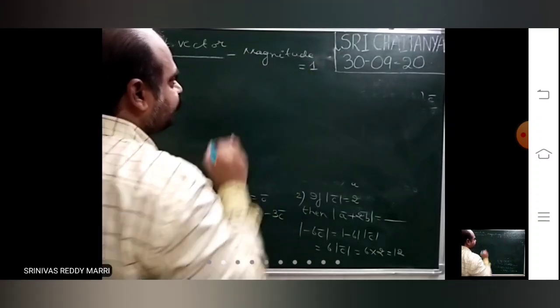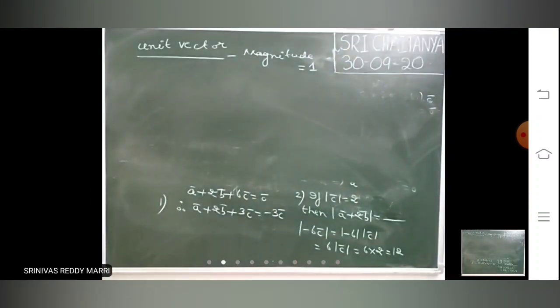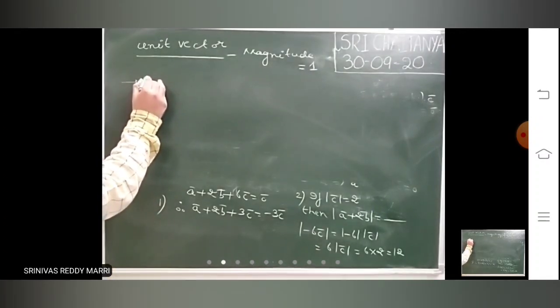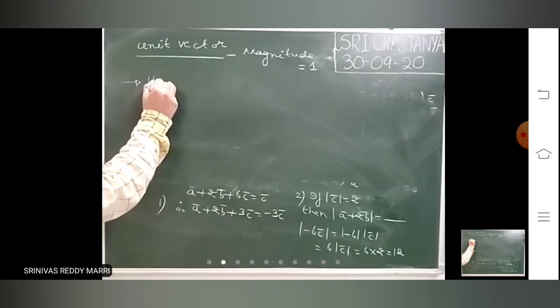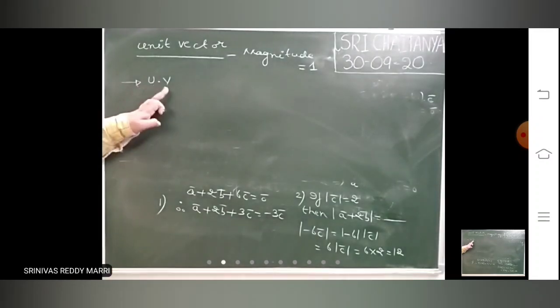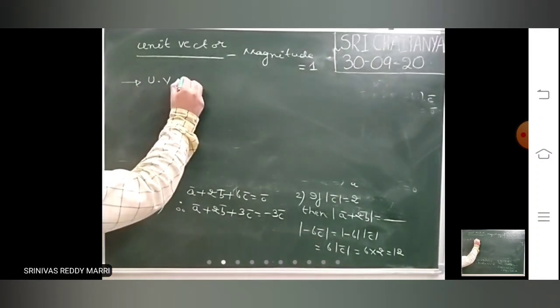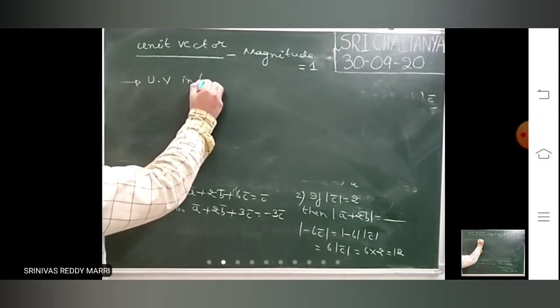Whose magnitude is 1 unit, such a type of vector is called a unit vector. It is written as UV, unit vector. Unit vector in the direction of